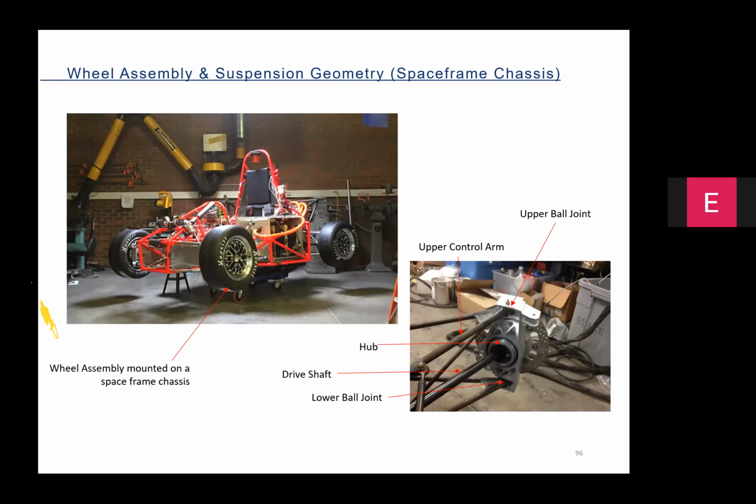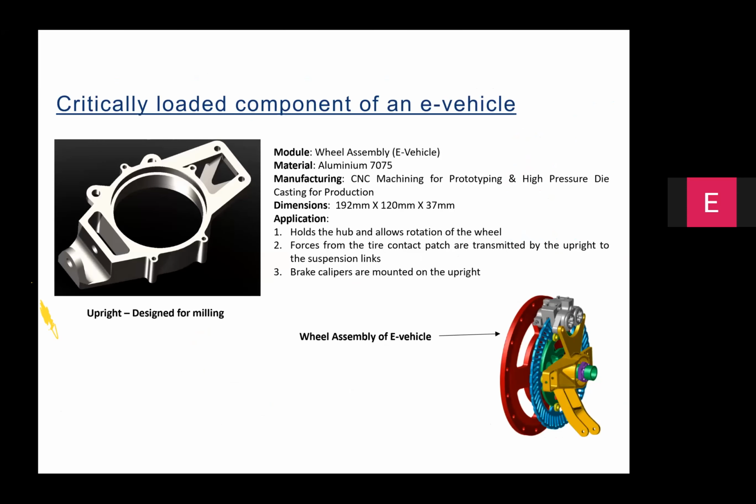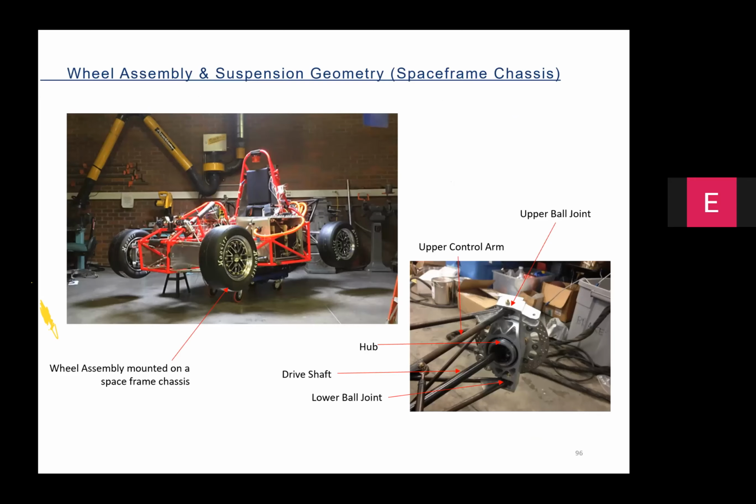one of the very important case studies which I will talk about for about 5 minutes is on the steering knuckle and upright. This is an important part of the car. Those of you who worked on e-vehicles know it holds the wheel hub and allows the rotation of the wheel. And the brake calipers are also mounted on this steering knuckle, and it actually transmits the forces from the tire contact patch to the suspension.